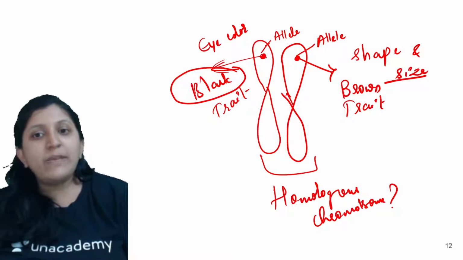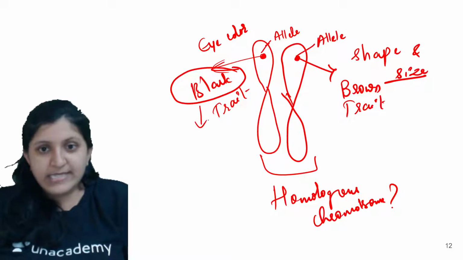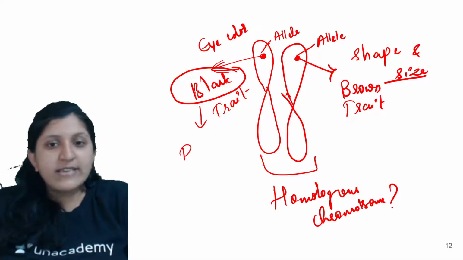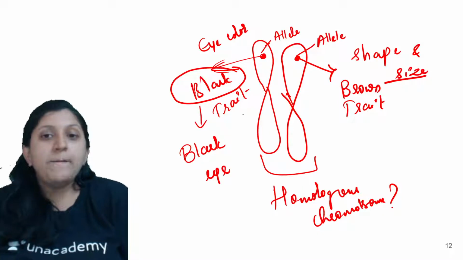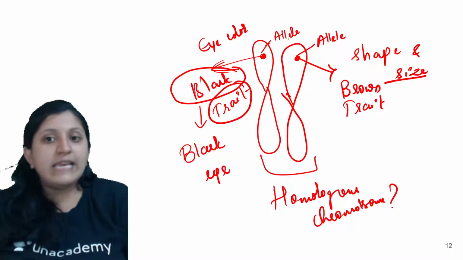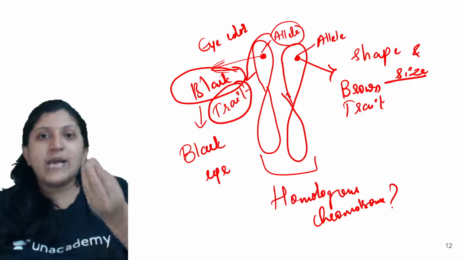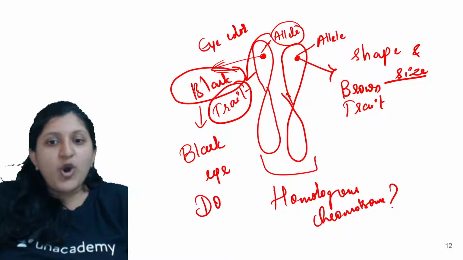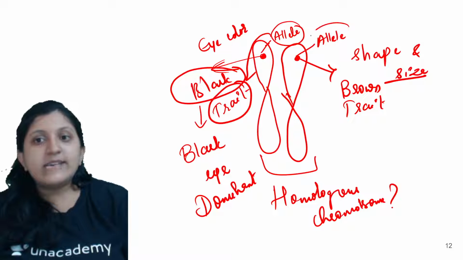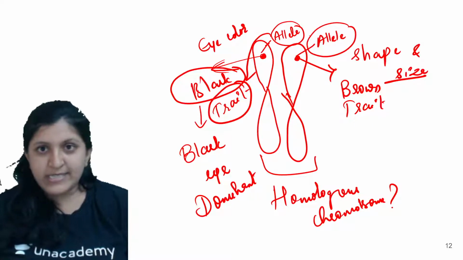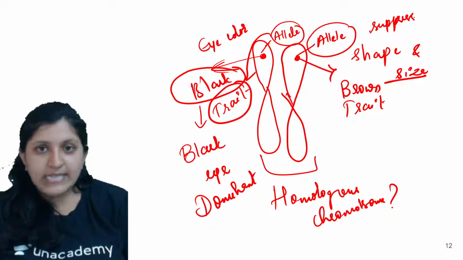Okay, so this will be dominating itself, and based on that we can see that the individual is having a black eye. This individual will have a black eye because this allele is expressing itself. So the trait that we see is a black eye, which is a dominant allele. And in the other case, this allele is not expressed in itself. So this is being suppressed, or this is a recessive allele.